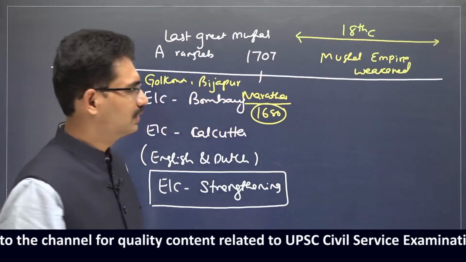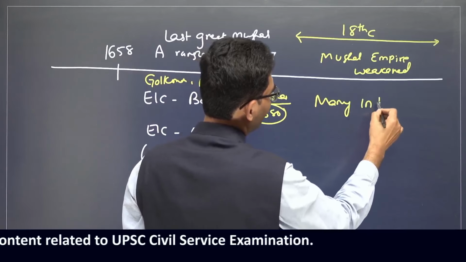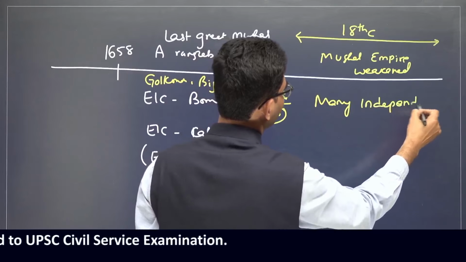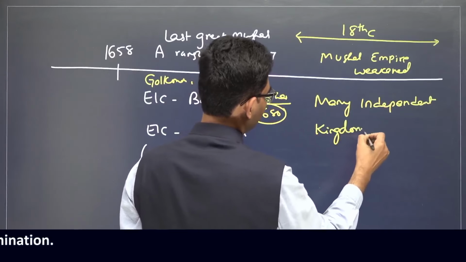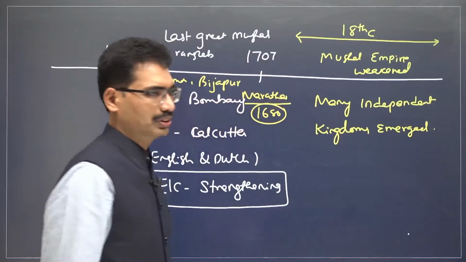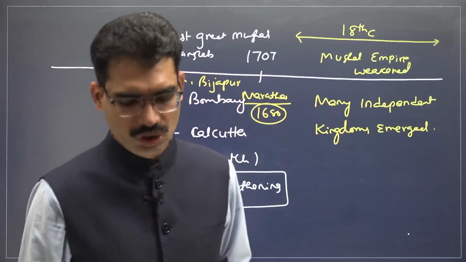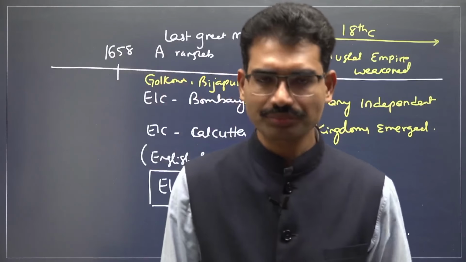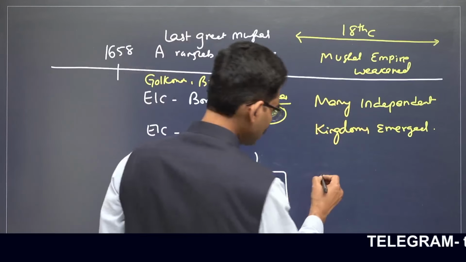The Mughal Empire weakened. Many independent kingdoms emerged. We have to see the map also, and we will see who the independent kingdoms are.